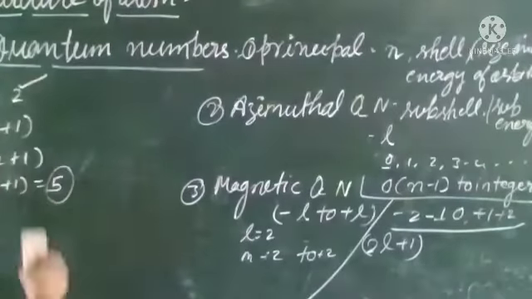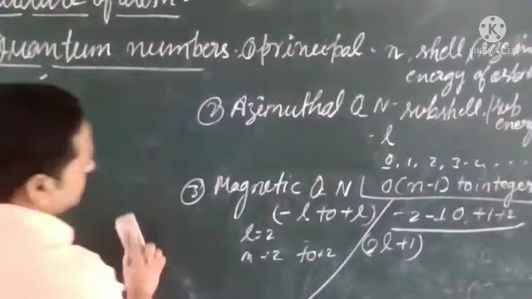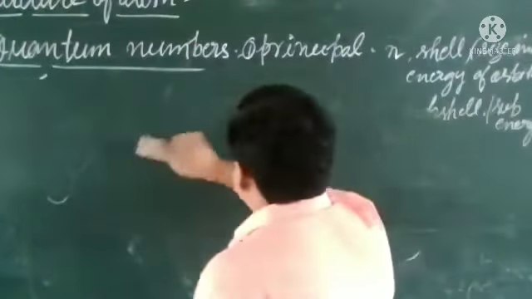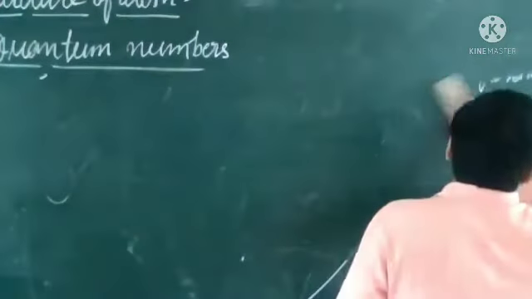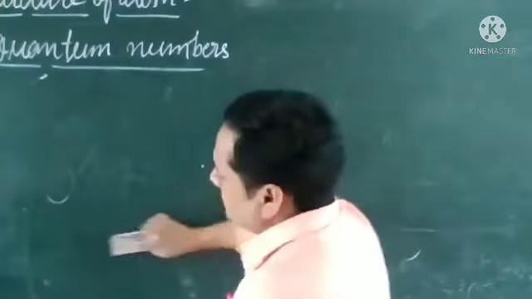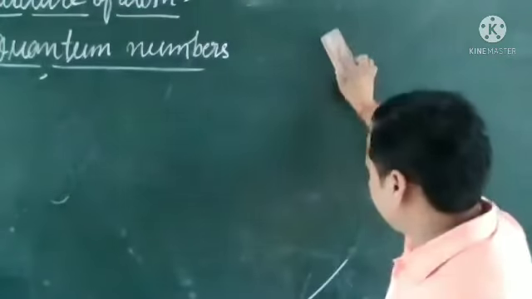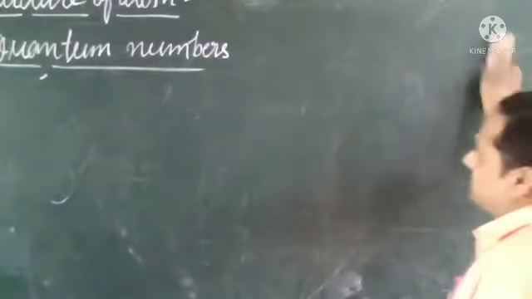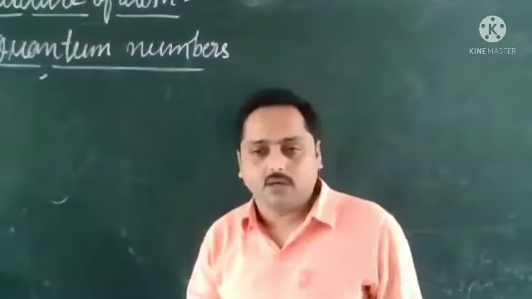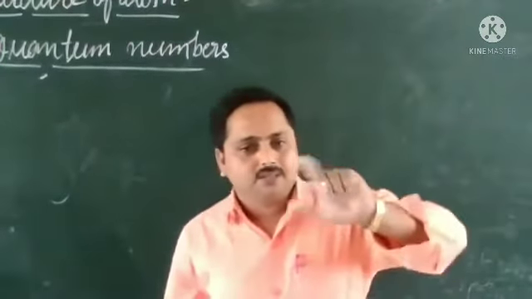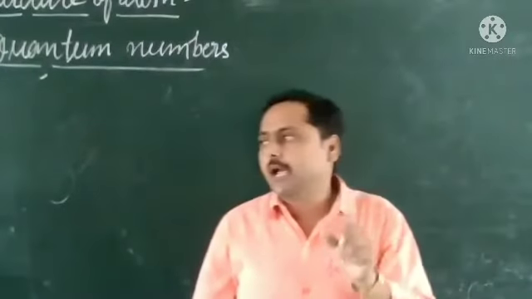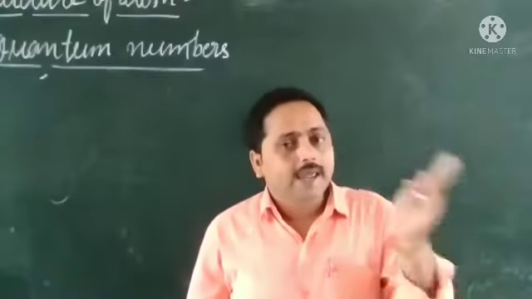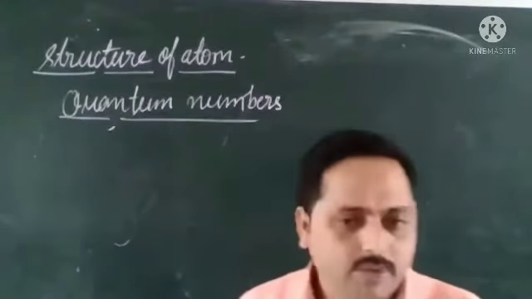Next is the spin quantum number, the last one. From the name itself, it tells us the spinning of the electron in the orbital. Spinning of the electron in an orbital means the electron can spin in two ways, that may be clockwise or anti-clockwise.